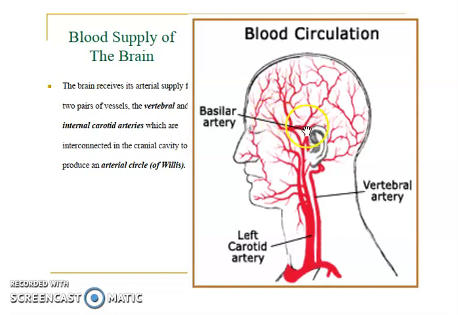So the posterior cerebral artery is a branch coming from the vertebral system, and the middle cerebral as well as the anterior cerebral are branches coming from the internal carotid artery.